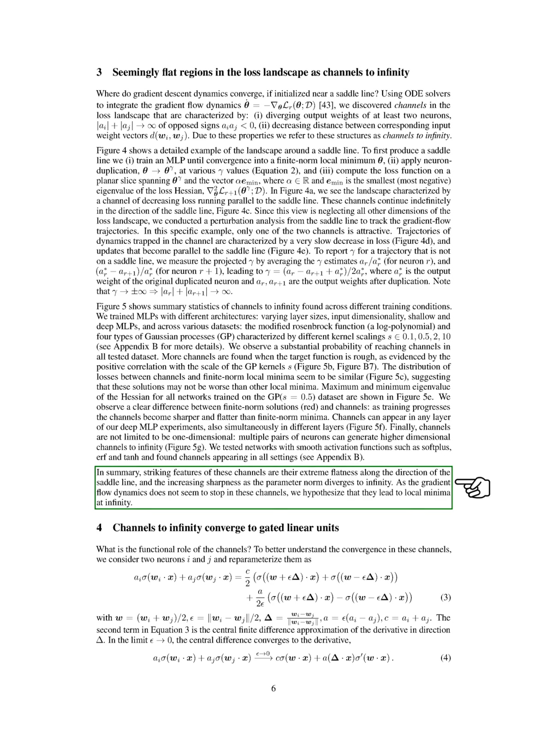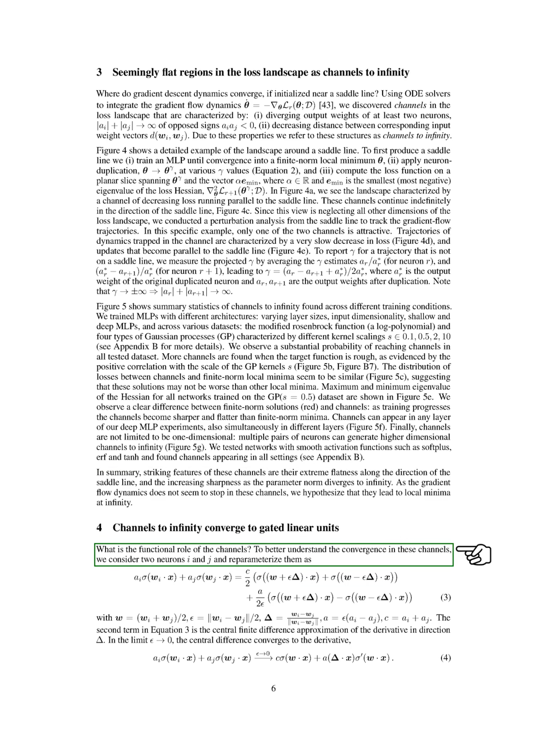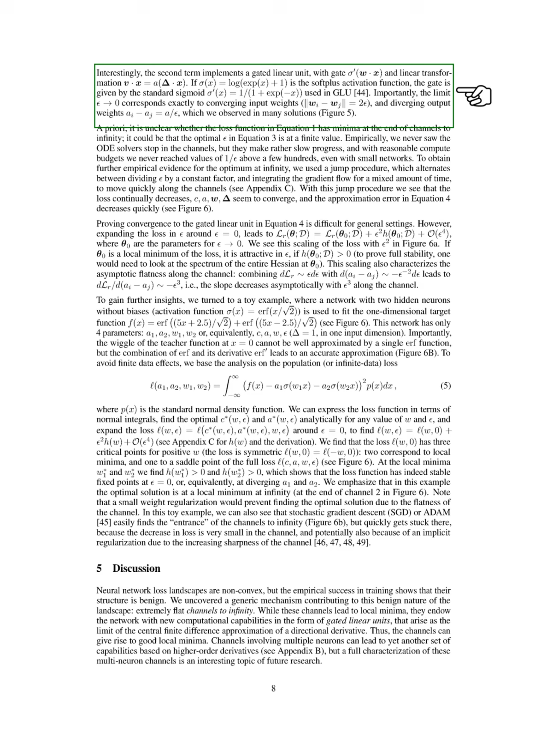Section. Channels to infinity converge to gated linear units. In this section, we explore how channels converge to gated linear units and their functional role. To understand this convergence, we consider two neurons, labeled I and J, and redefine them using average weights and differences. The second term in our equation approximates the derivative in a specific direction. As we let the difference approach zero, this approximation aligns with the actual derivative.